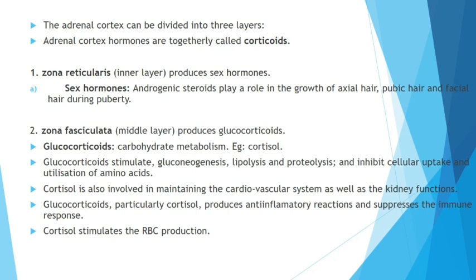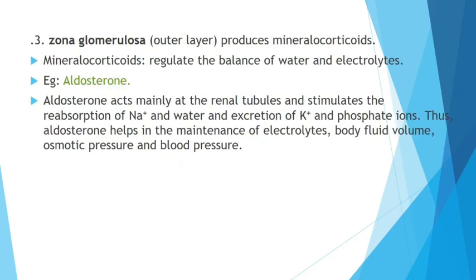They also help in the regulation of the cardiovascular system and kidney function. Glucocorticoids, particularly cortisol, produce anti-inflammatory reactions, suppress the immune response, and even stimulate RBC production. Anything could be asked, so please note this down.